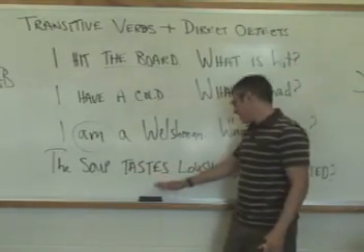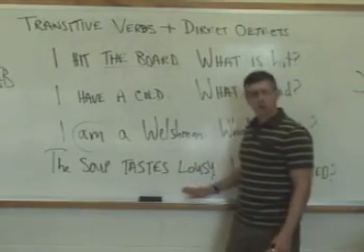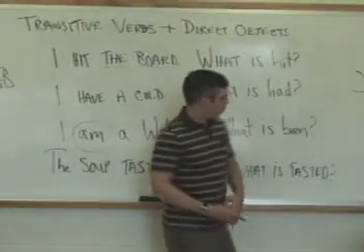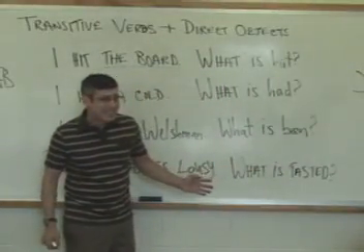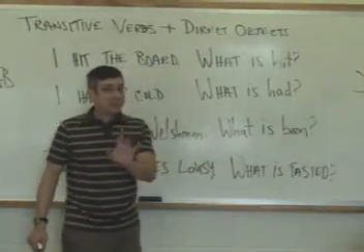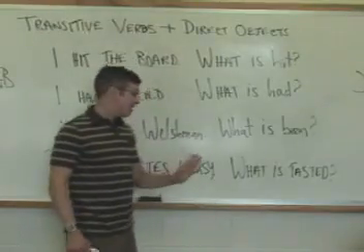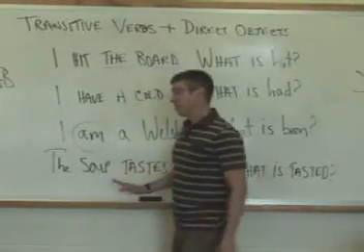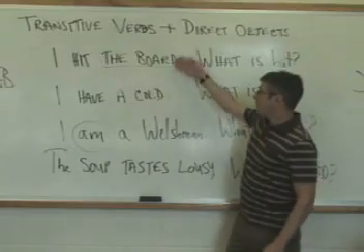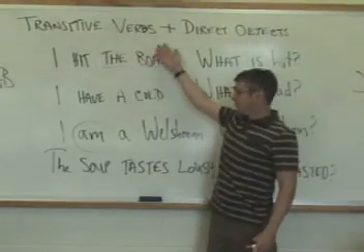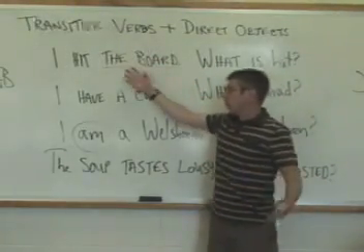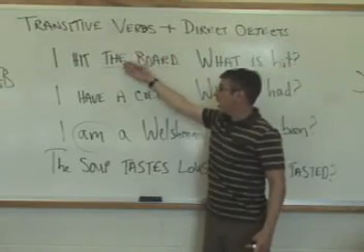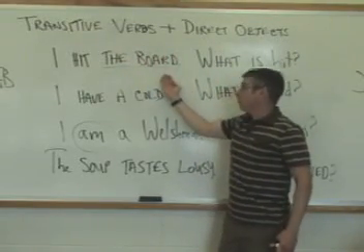The soup tastes lousy. The question would be, what is tasted? Now, you might be tempted to say, well, the soup is tasted, but that is not what this sentence says. Notice the direct object will typically come, unless you're Yoda or something, after the verb.